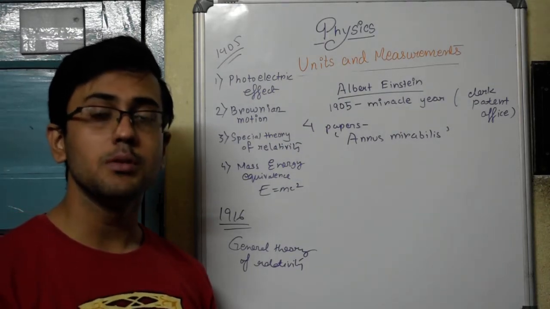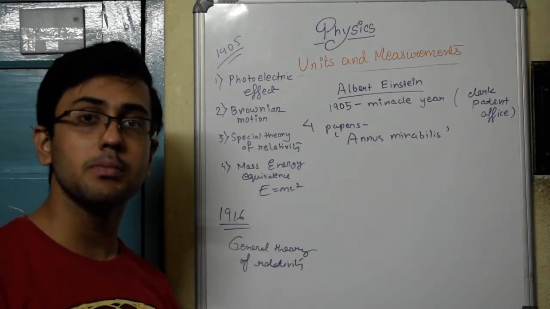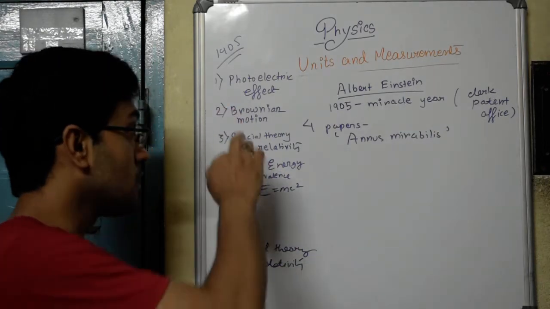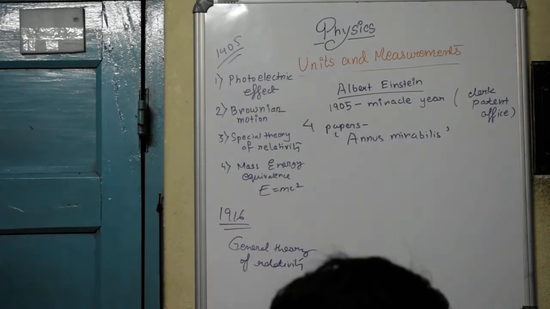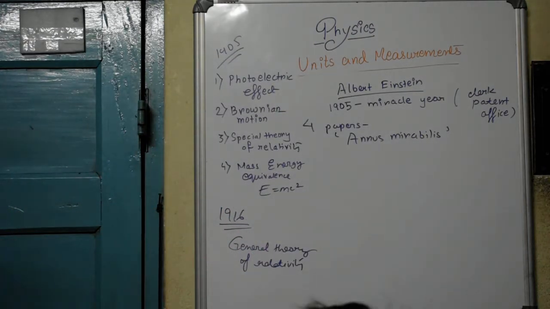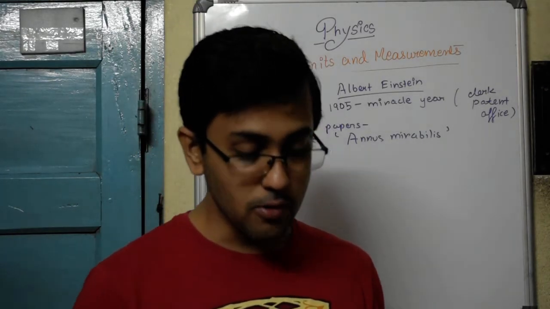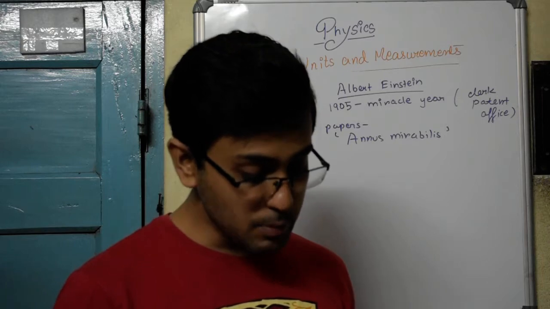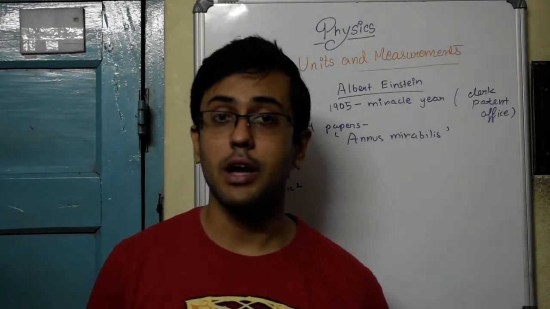He received the Nobel Prize, but do you know for which of these papers he received the Nobel Prize? It was the first one, and I quote what the Nobel Committee wrote. It wrote that the Nobel Prize is awarded to Albert Einstein for his services to theoretical physics and especially for his discovery of the law of photoelectric effect.